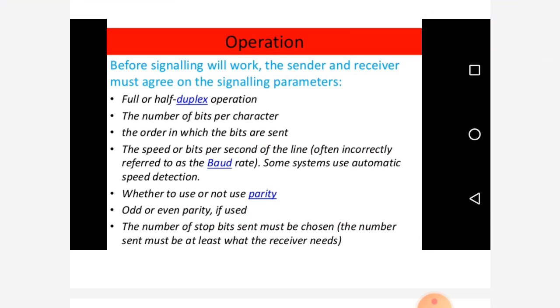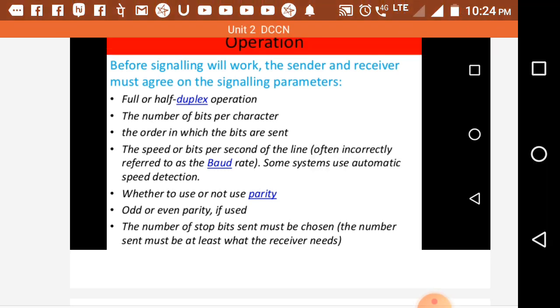Some systems use automatic speed detection, and whether to use parity or not, odd or even parity. If used, the number of stop bits sent must be chosen.